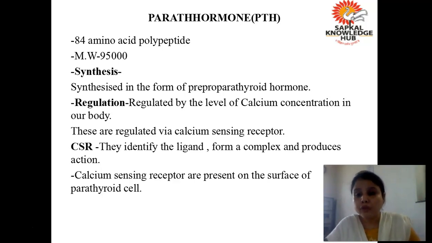Understood all of you? If you further see the mechanism of action at the molecular level, this calcium sensing receptor is mentioned as CSR, and somewhere it is also mentioned as CaSR.